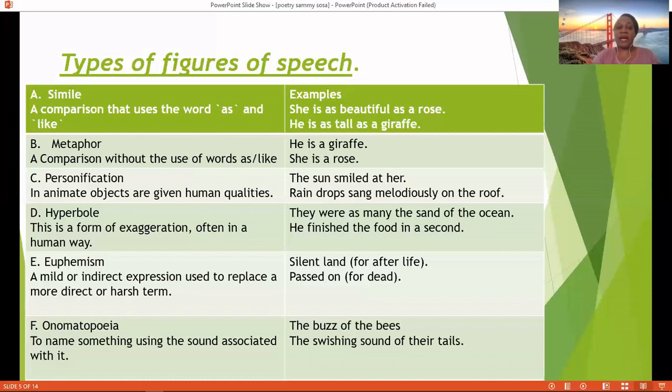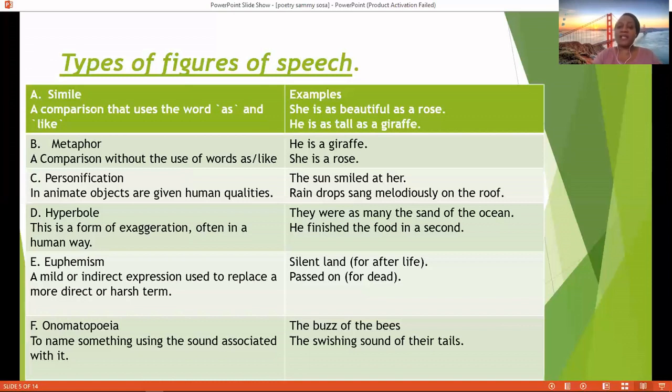And usually, even in our own vernacular languages, we say one has passed on. We don't say so and so has died. That is euphemism. So passed on for dead, because it's a harsh subject which we do not want to usually discuss. F, onomatopoeia. Onomatopoeia, that is to name something using the sound associated with it. Naming something using the sound associated with it.